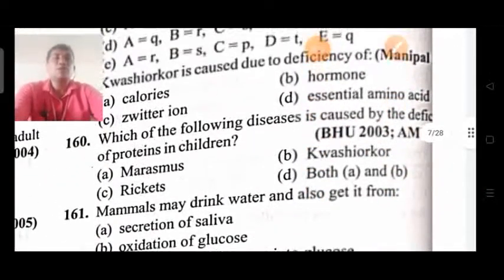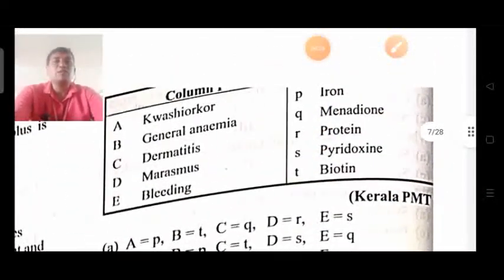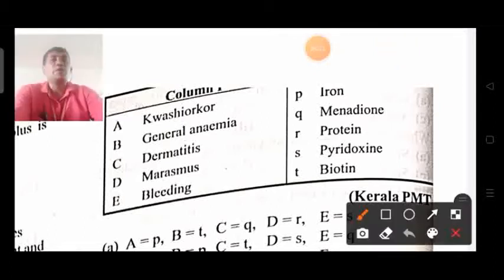In this question, the items are kwashiorkor, general anemia, dermatitis, marasmus, and bleeding, and the things given are iron, menadione, protein, pyridoxine, and biotin. You know that kwashiorkor is a protein malnutrition, and general anemia means hemoglobin related factors.